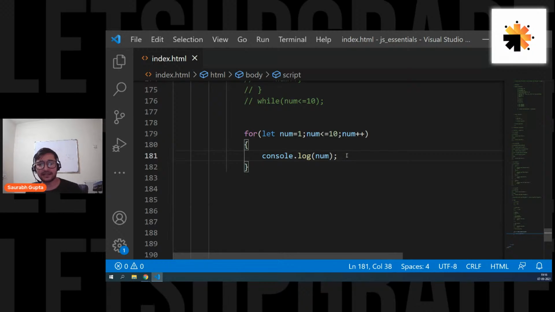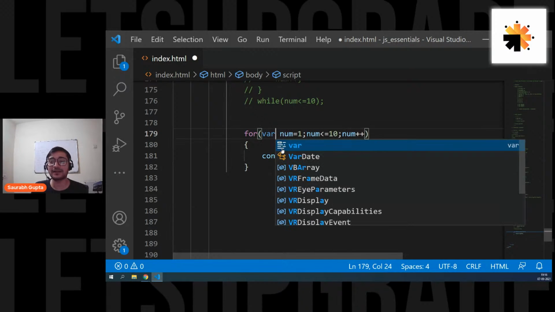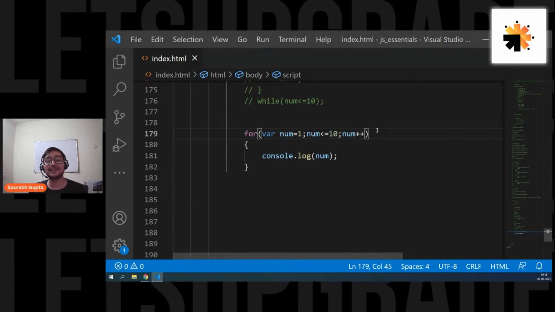Why are you using let here? Oh, actually, I wrote it by mistake. I never wanted to. But now is the correct time to make you understand the difference between var and let. That's why I wrote it, because I just wanted to get these questions. Everything has a correct time. So now it's the correct time to understand the difference between var and let. Okay, so let's see now.